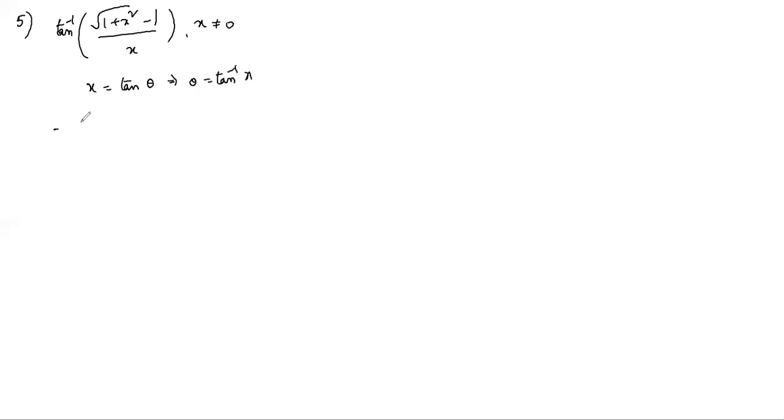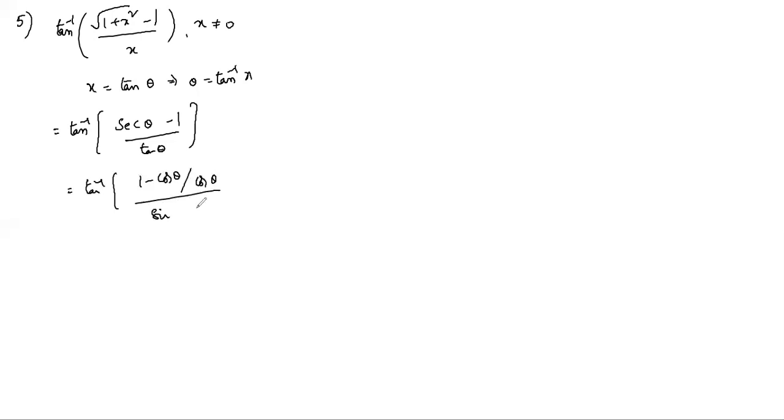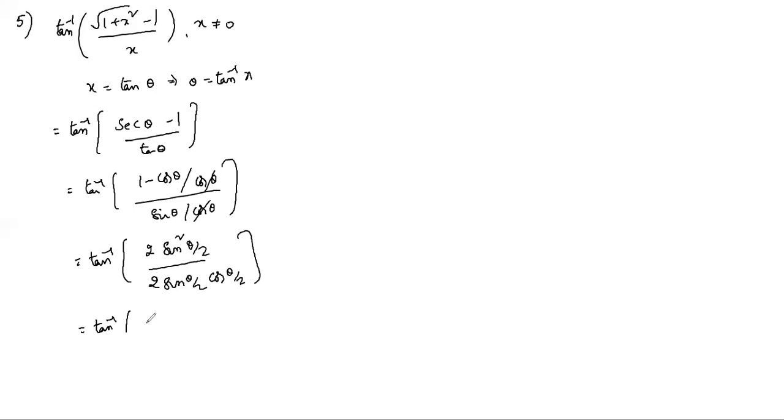So writing here tan inverse of (root of 1 plus tan square theta, that is secant theta, minus 1) by tan theta. Secant is 1 by cos, so (1 minus cos theta) by cos theta. Tan theta is sin theta by cos theta, so cos theta cancels. Tan inverse of 1 minus cos theta, half angle formula 2 sin square theta by 2, and sin theta is 2 sin theta by 2 cos theta by 2. So it equals tan inverse tan theta by 2, sin cancels, tan inverse cancels, giving 1 by 2 theta. So 1 by 2 into theta, which is tan inverse x. So simplified.